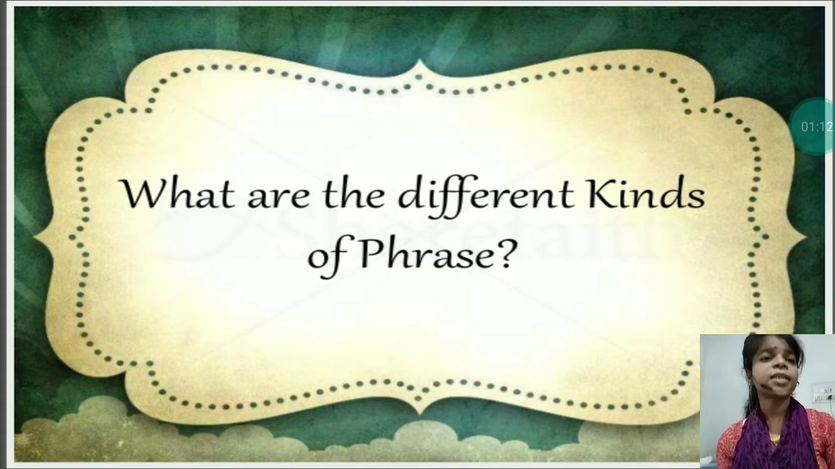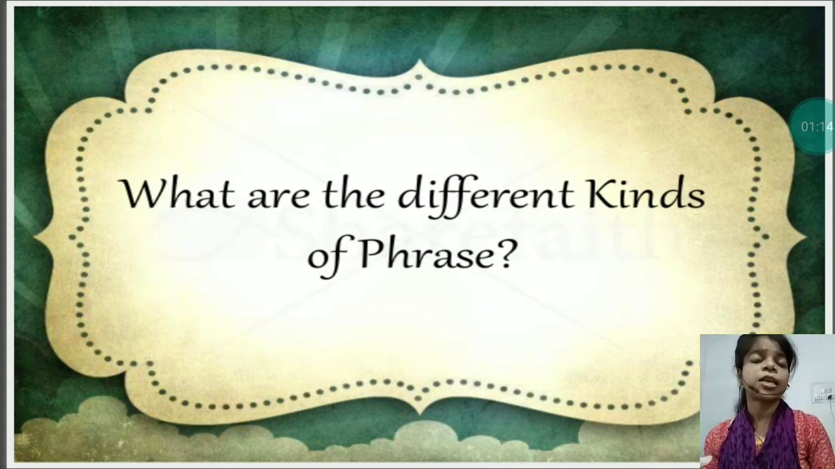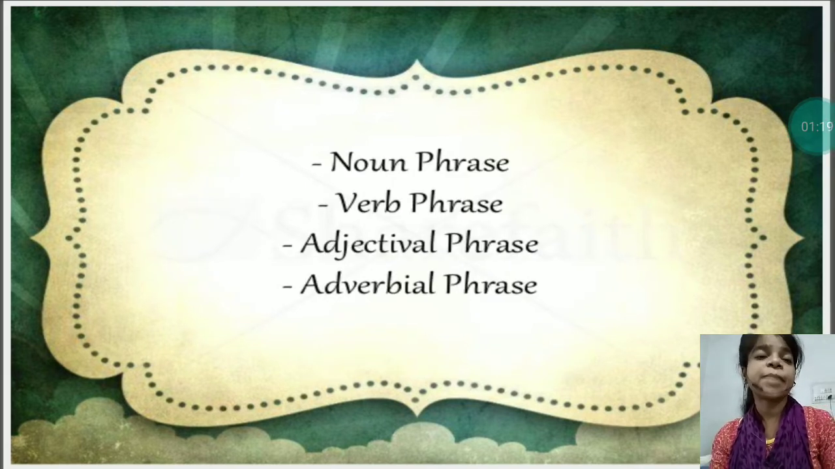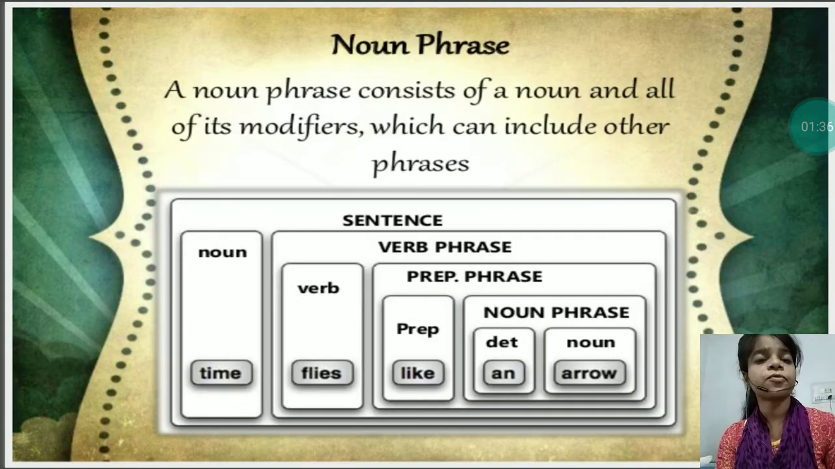So there are different kinds of phrase. We will learn about the kinds. There are mainly four kinds of phrase: noun phrase, verb phrase, adjective phrase, which is also called adjectival phrase, and the fourth one, adverb phrase, which is also called adverbial phrase. So first of all, noun phrase.